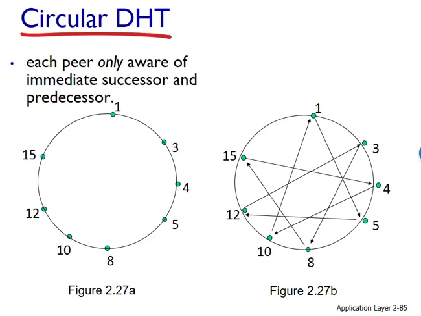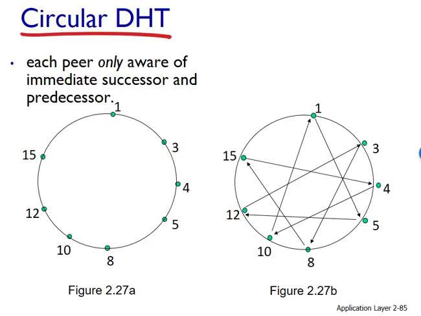The circular distributed hash table provides a very elegant solution for reducing the amount of overlay information each pair must manage. In particular, each peer needs only to be aware of two peers, its immediate successor and its immediate predecessor. But this solution introduces yet a new concern. Although each peer is only aware of two neighboring peers, to find the node responsible for the key, in the worst case, all nodes in the distributed hash table will have to forward a message around the circle.